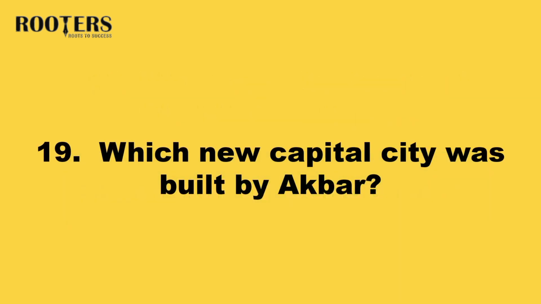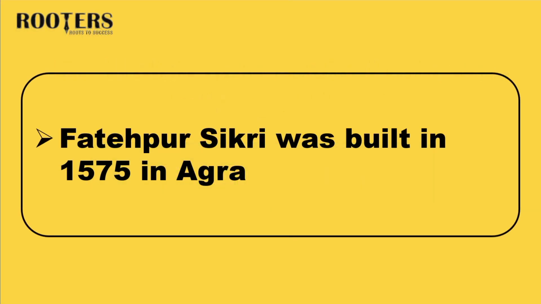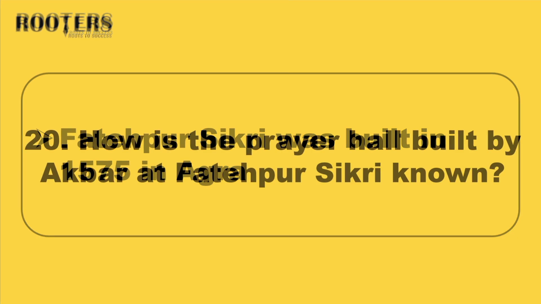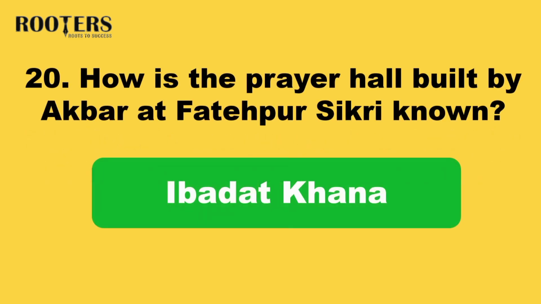19. Which new capital city was built by Akbar? Answer: Fatehpur Sikri. Fatehpur Sikri was built in 1575 near Agra. 20. What is the prayer hall built by Akbar at Fatehpur Sikri known as? Answer: Ibadat Khana.